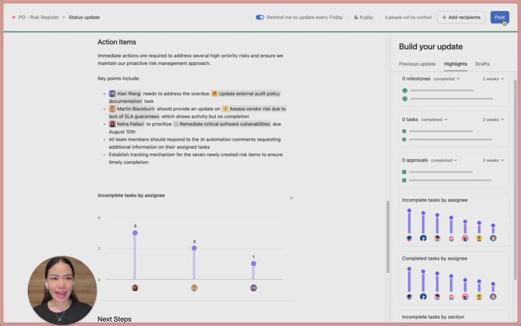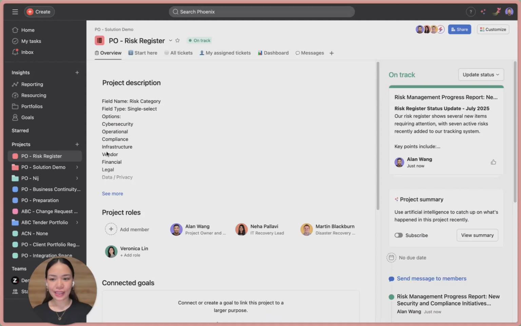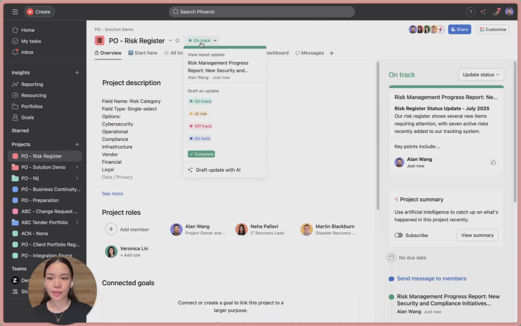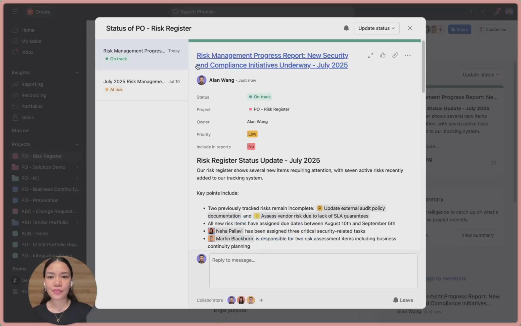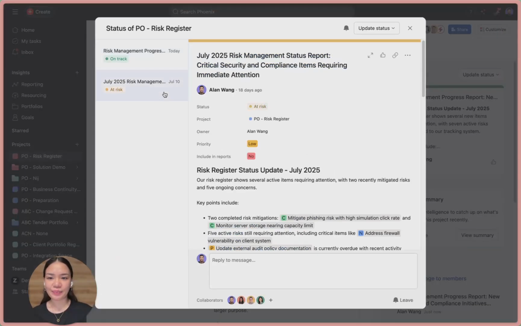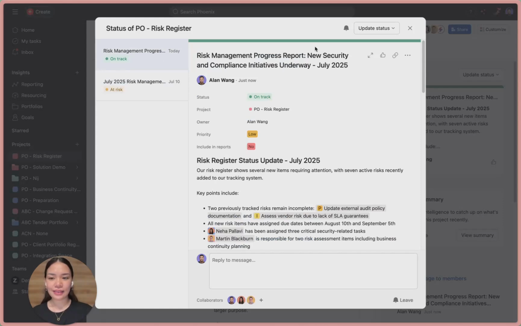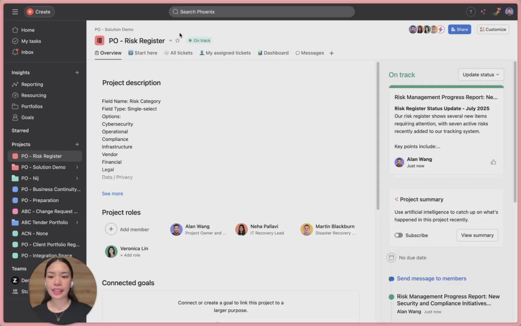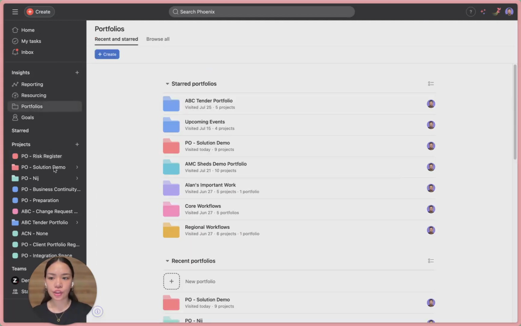Okay, now we can post it. As I mentioned earlier, status updates are saved in the project's history, so you can revisit previous updates at any time. And just a reminder, this same feature is also available in portfolios, as shown here.